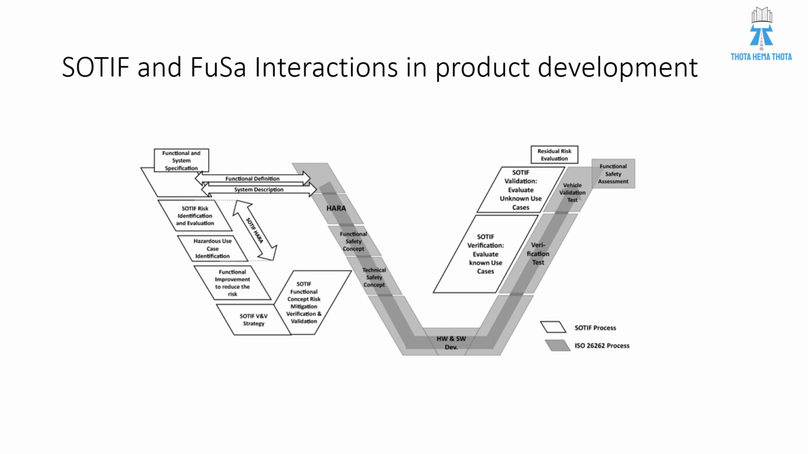While we are doing verification testing in functional safety, we will execute SOTIF verification also, which covers known use cases. When we are doing vehicle level validation testing in functional safety, we will do validation with respect to SOTIF to evaluate unknown use cases. At the end, we will do a functional safety assessment in functional safety. For SOTIF, we will do residual risk evaluation.